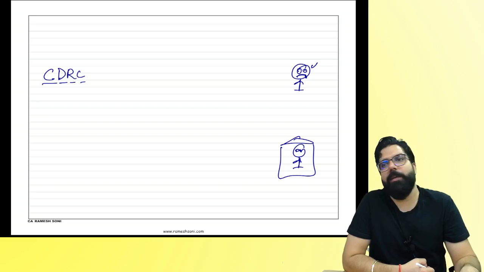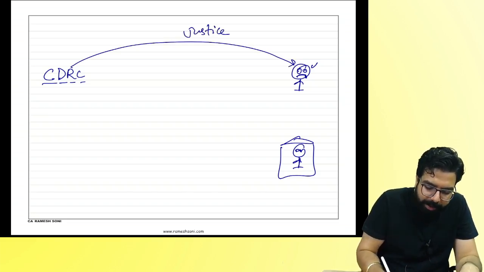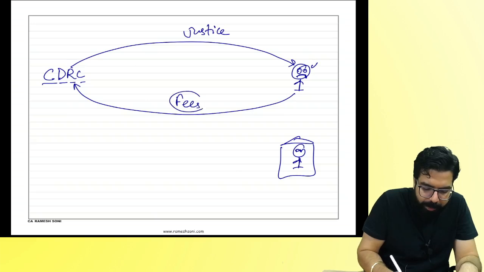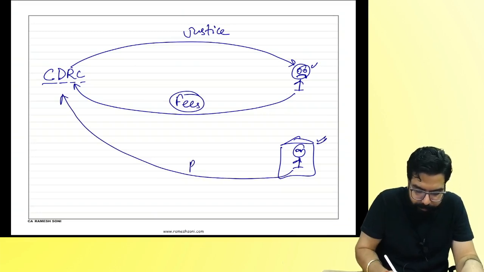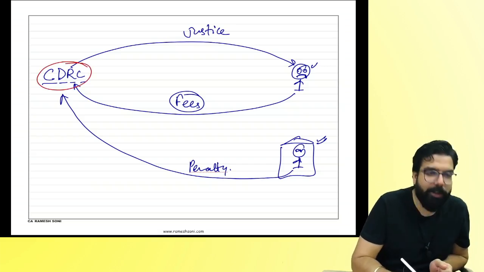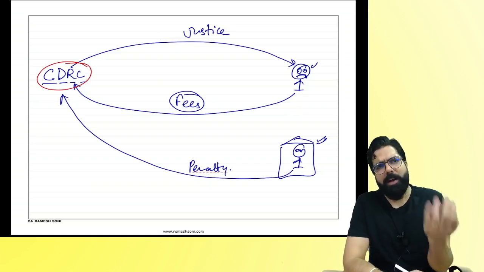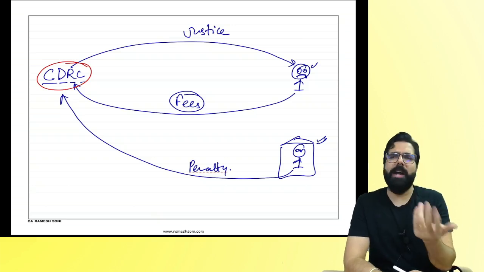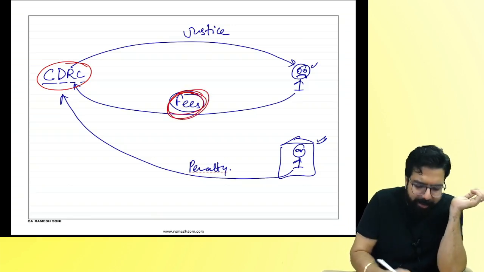Prasad became very sad. He went to the consumer court and he told, I want justice. They went ahead and told, okay, sir, we will give you justice. And they went ahead and collected a fees from him. Might be this shopkeeper, they will go ahead and penalize him also. They will collect penalty from him also. Now, people went ahead and asked, sir, the CDRCs, Consumer Dispute Redressal Commissions, are not court, they are not tribunal. Sir, on their fees will GST come?